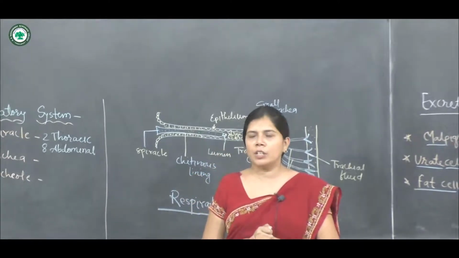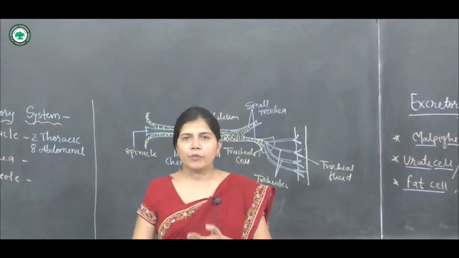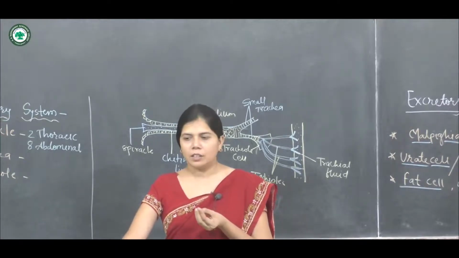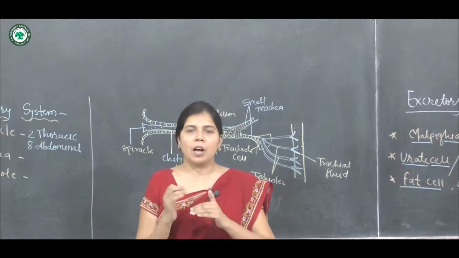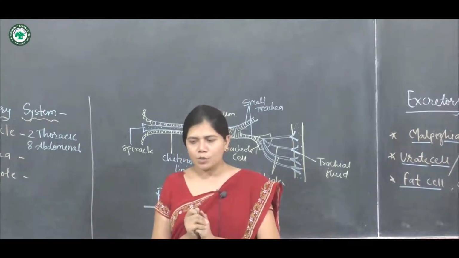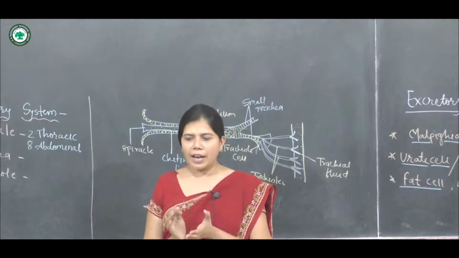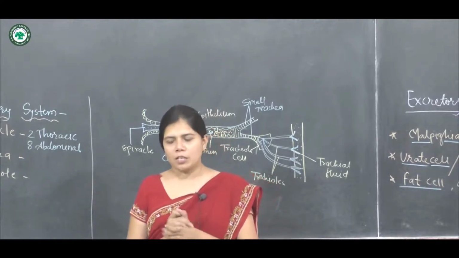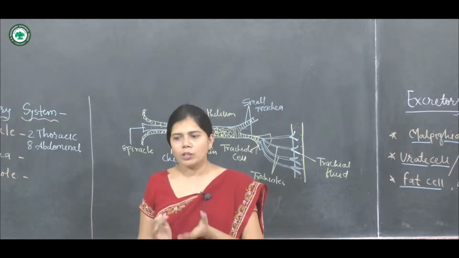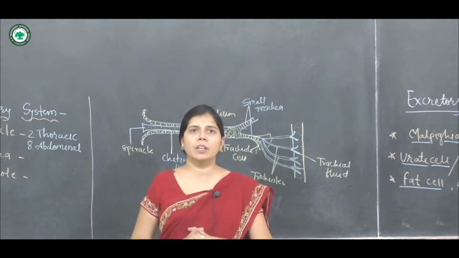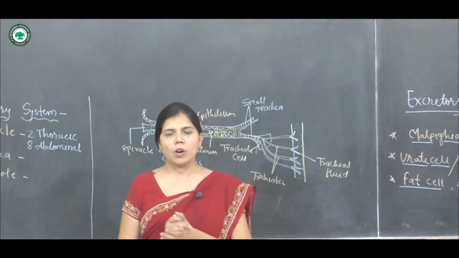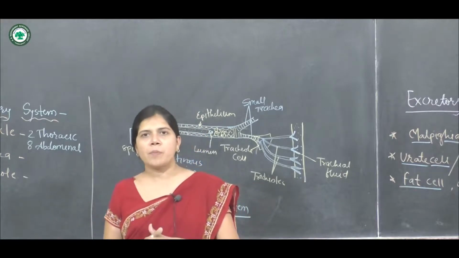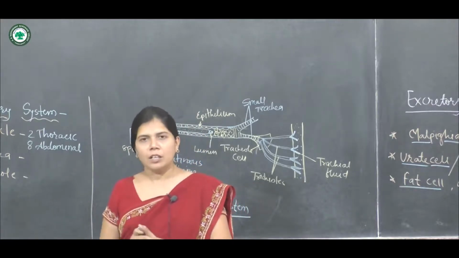Fat bodies are also present. The uricose glands, nephrocytes and fat bodies also help in excretion.